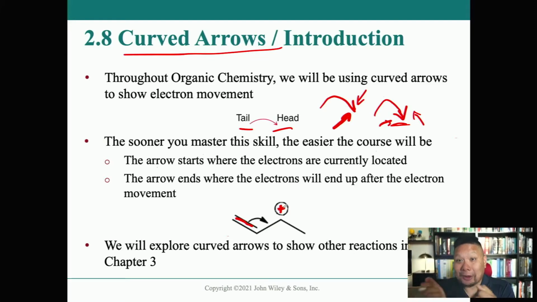A carbocation is positive because it has a plus sign right there. Those are also known as electron sinks, and you always move electrons toward electron sinks, never anywhere else. So with this double-headed arrow, you can show that double bond moving there.